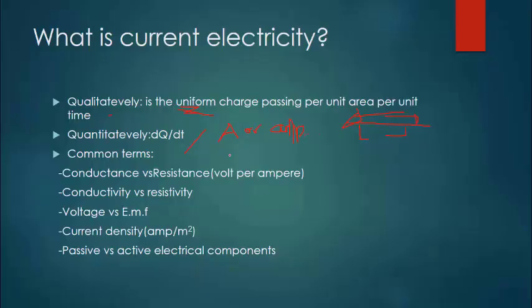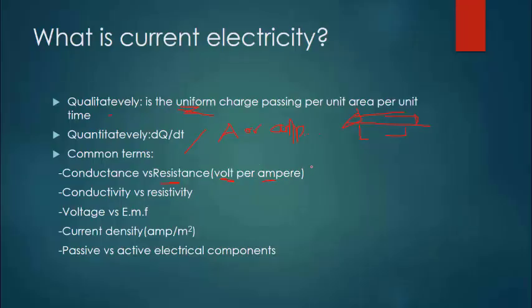So common terms that we might encounter katika study yetu, katika lesson yetu ya current electricity, some of them are not new, some of them are new. Resistance, we know that this is an electric force that opposes flow of charge through a conductor. In more technical terms tunasema resistance is the volt required to maintain a current of 1 ampere in a conductor.